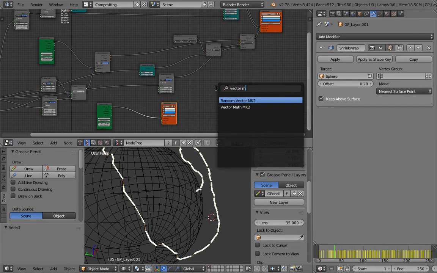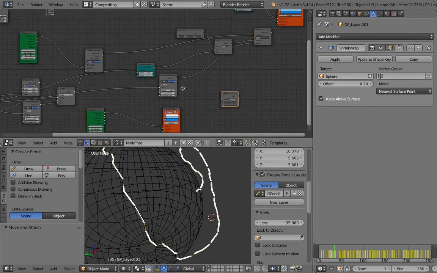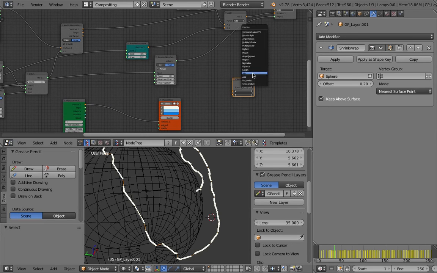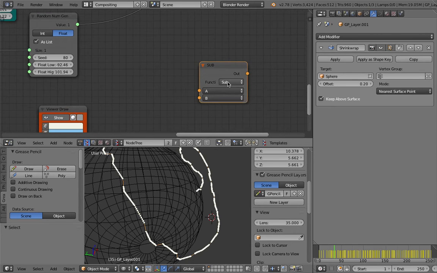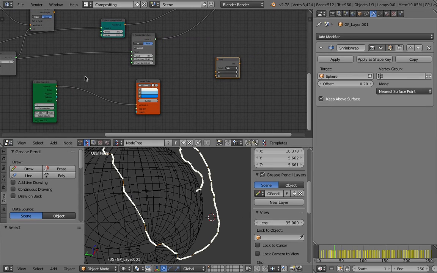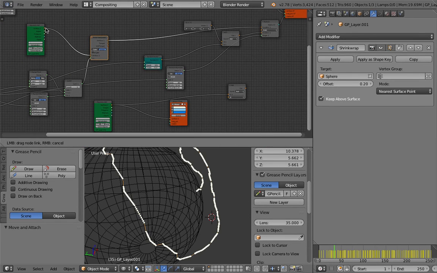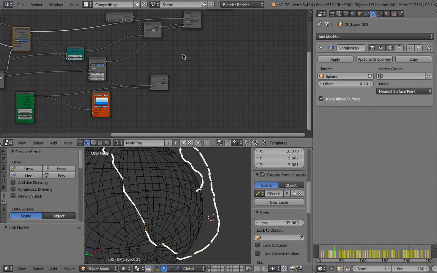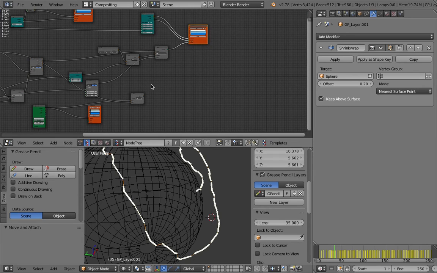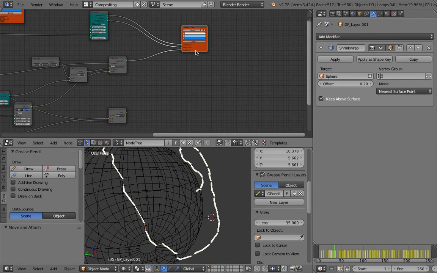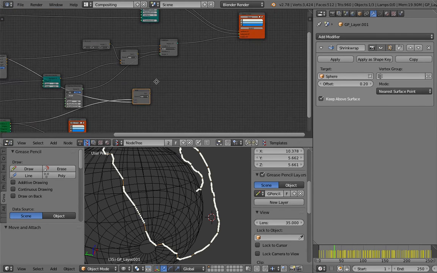Just use vector math and use a subtract, this is the curve post modifier, and then this is the original curve. And with that result, we can use it for the normal matrix.